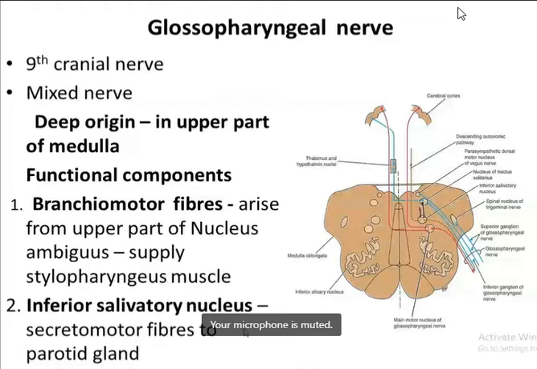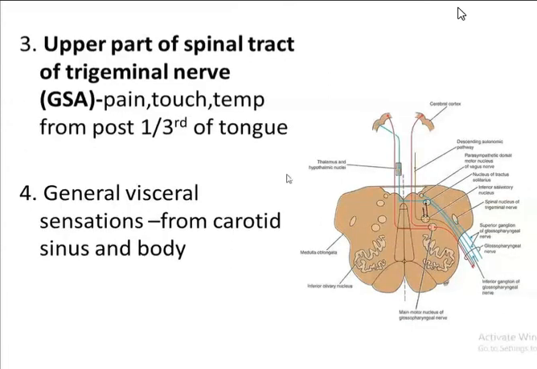Then the inferior salivary nucleus gives rise to the preganglionic secretomotor fibers to supply the parotid gland. Then the upper part of the spinal tract of the trigeminal nerve is mainly responsible for the pain, touch and temperature from the posterior one-third of the tongue, and the general visceral sensation from the carotid body and the carotid sinus.